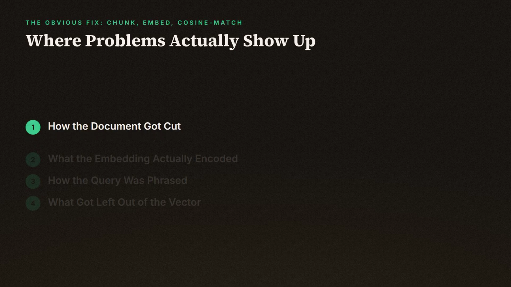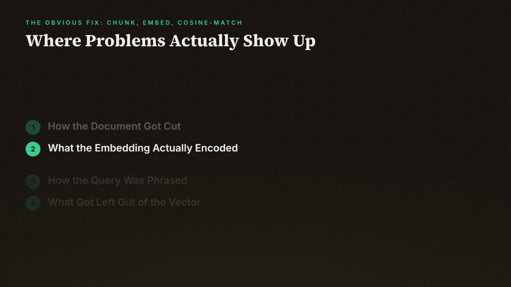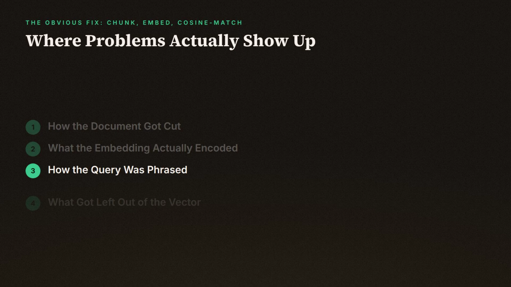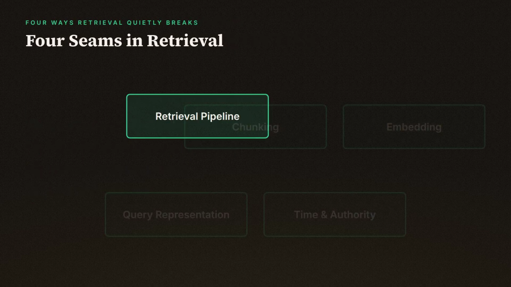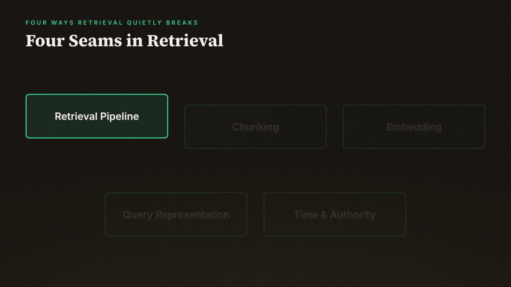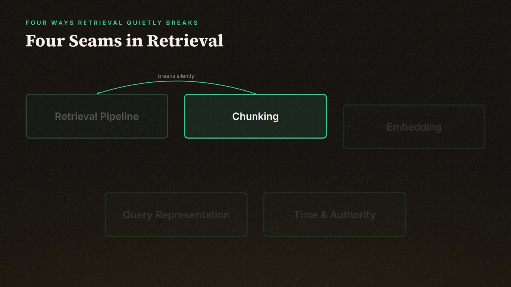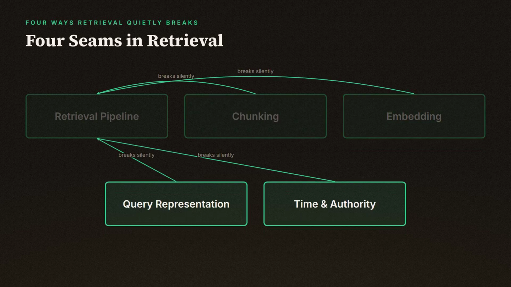The problems don't show up on question 1. They show up later, and they show up specifically at the seams: how the document got cut, what the embedding actually encoded, how the query was phrased, and what got left out of the vector entirely. 4 things go wrong at the seams, and they go wrong quietly, which is what makes them so hard to catch in a demo. The first is chunking, and it's more damaging than people expect.